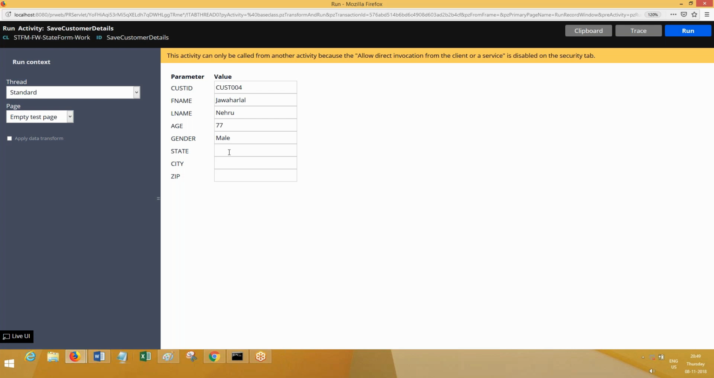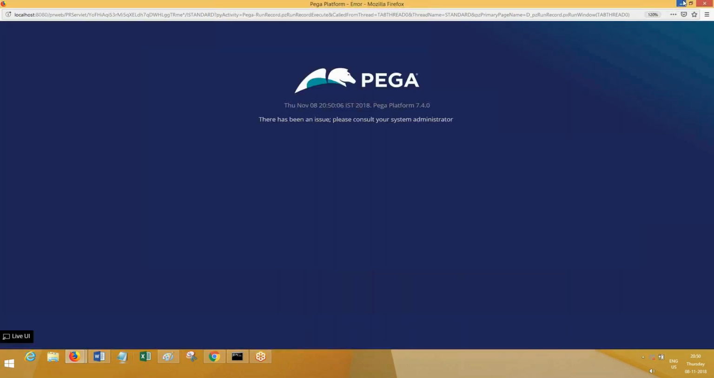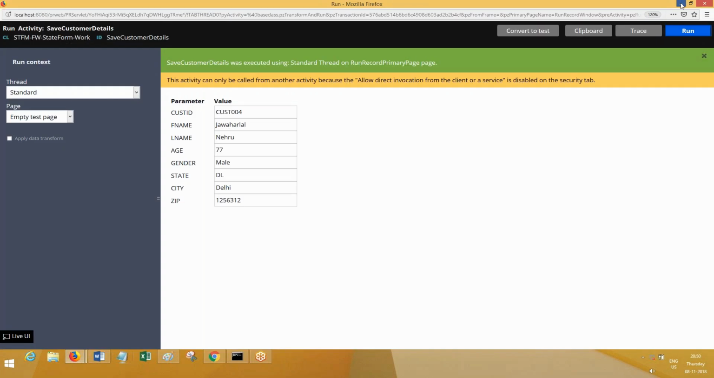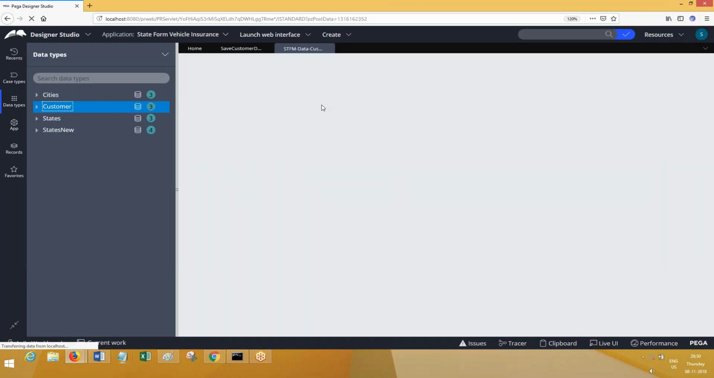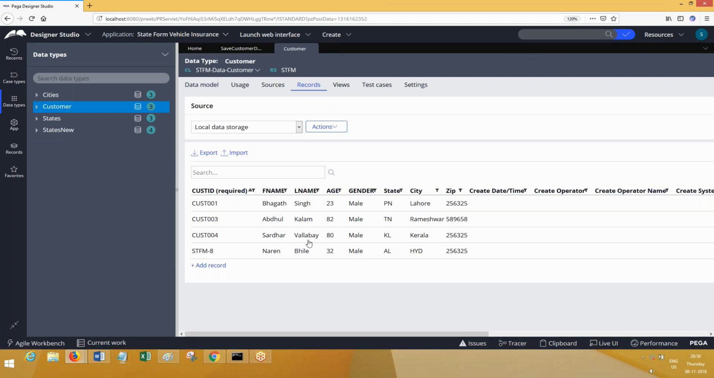This record was already there, right? Is it there? Yes, cust004, with some other data, it is already there. I'm going to run this now. So when I run this, let's go back and see in the table whether the data is there or not. Let me close it and open it again. Now what happened? Data is there. Previously, when I executed, an update happened.